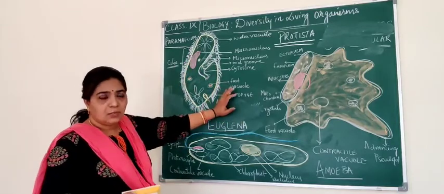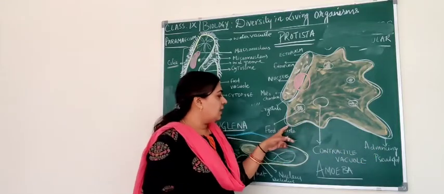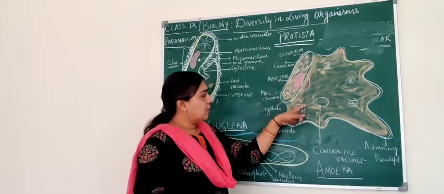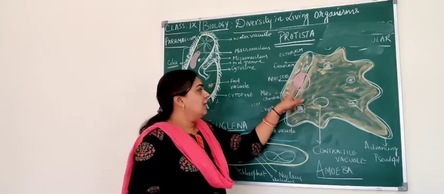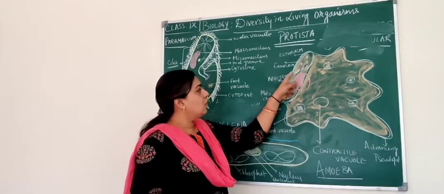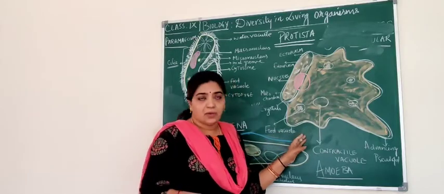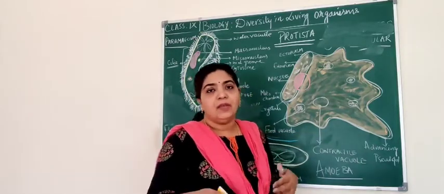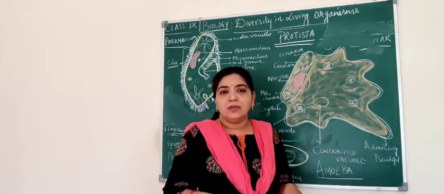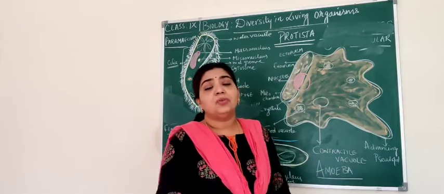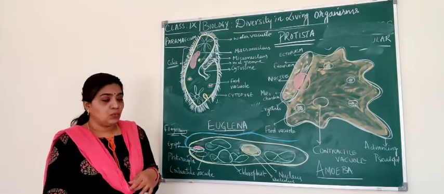Okay, so that's about paramecium. And you know very well about amoeba, right? Amoeba, you can identify it as cell membrane, and it has cytoplasm, and here we have something called ectoplasm and endoplasm. It has nucleus, and here you can see the mitochondria. Organelles are there, and it has food vacuole, contractile vacuole, and you know very well how it moves, right? What is the locomotory structure of amoeba? It is pseudopodia. Not only does it help in locomotion, but also to engulf the food. To engulf the food, it uses pseudopodia.